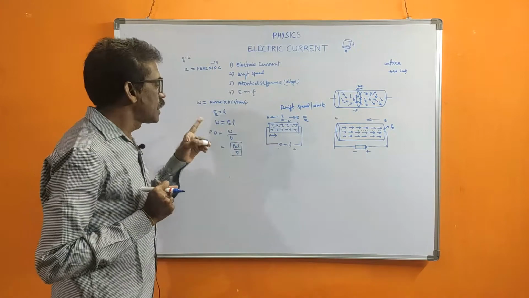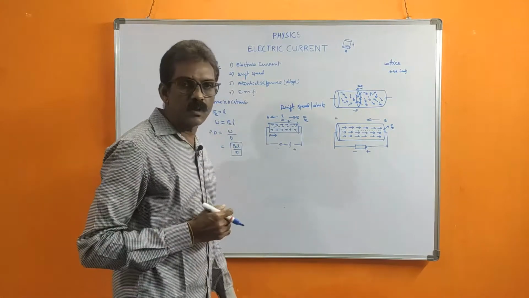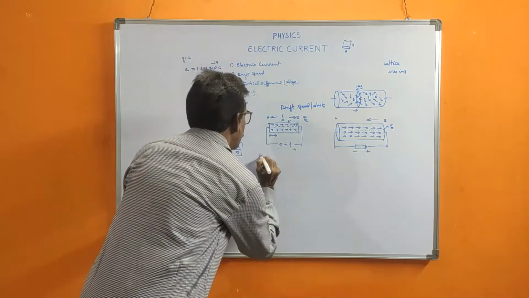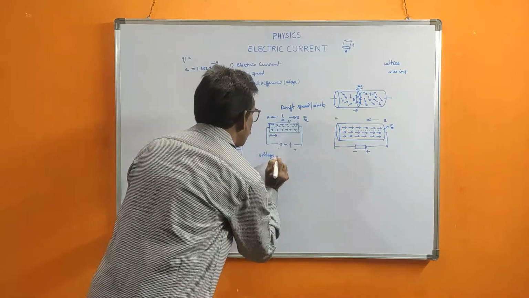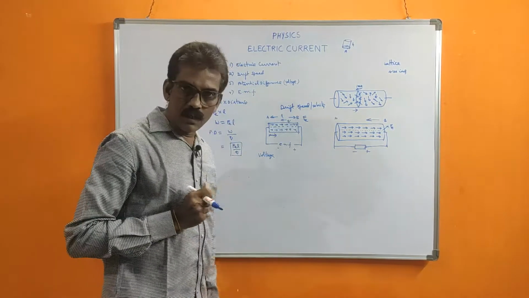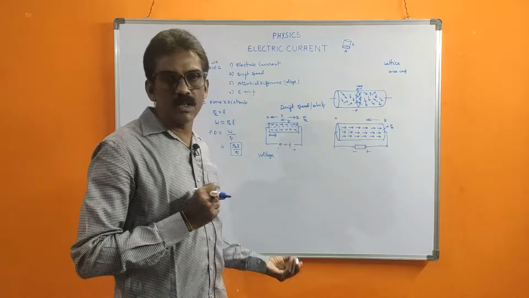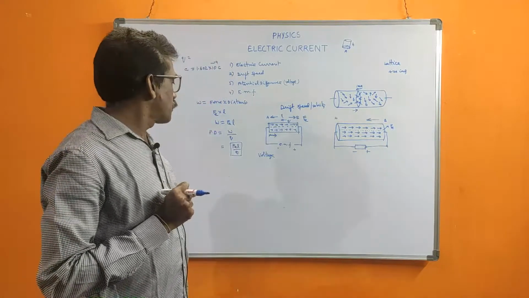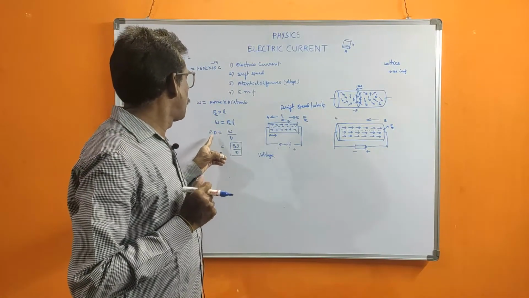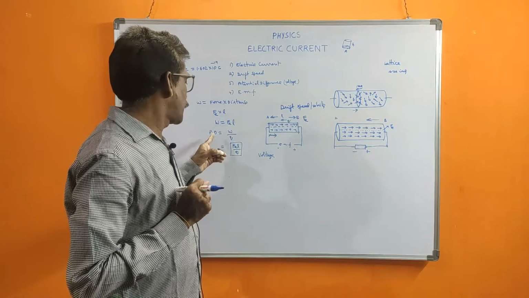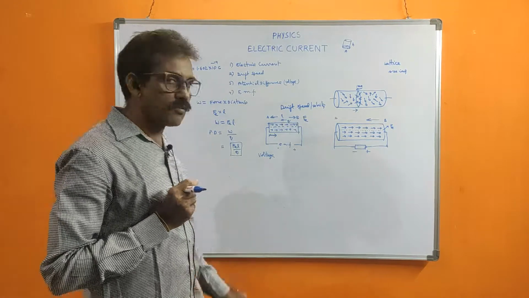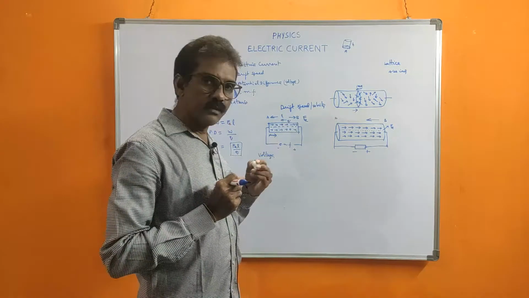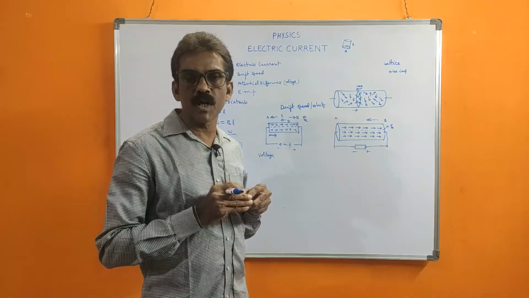PD means potential difference. This potential difference is also called voltage. Remember, always potential difference and voltage are the same. Sometimes you will call it voltage, sometimes potential difference, sometimes simply PD. This is equal to the work done per unit charge.